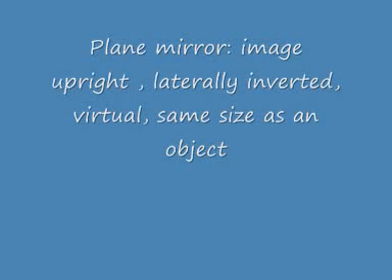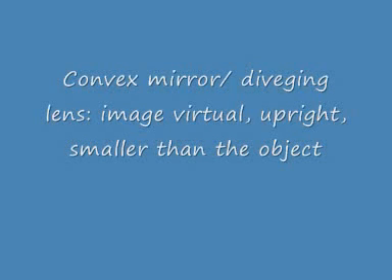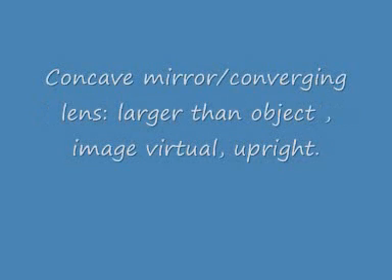With a plane mirror, the image is upright, laterally inverted, virtual, and the same size as the object. With a convex mirror, or diverging lens, the image is virtual, upright, and smaller than the object. With a concave mirror, or converging lens, the image is larger than the object, virtual and upright. This bit is quite complex, so if you want to know more, don't hesitate to ask.